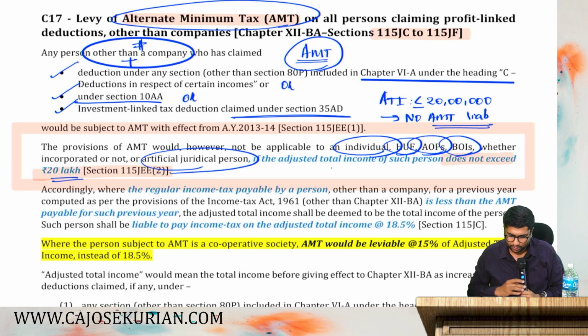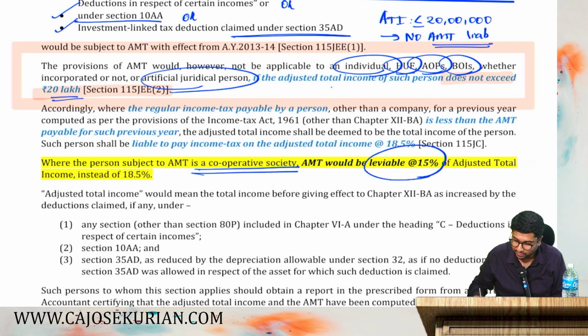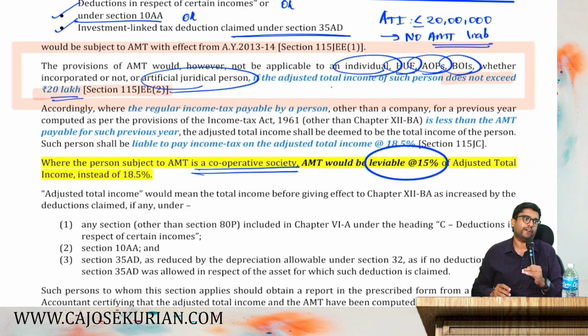Now listen, there is one more point: if you are a cooperative society, then your AMT liability shall be 15% instead of 18.5%. For an assessee being a cooperative society, 15% of your adjusted total income shall be the basic tax liability under alternate minimum tax. That is a new amendment, which came as part of the Feb 2022 annual budget. I hope this much is clear.